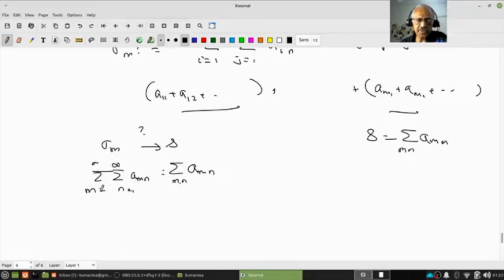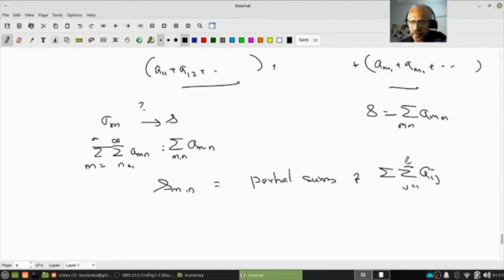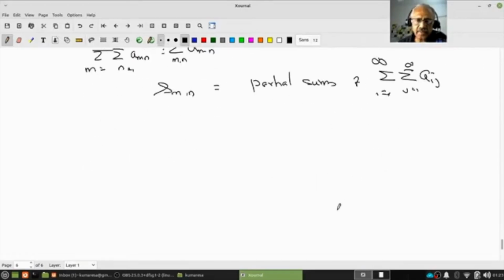So I have proved this result. Do you follow that? So how do I do that? Let S_mn be the partial sums. Therefore what I know is S_mn converges to S.